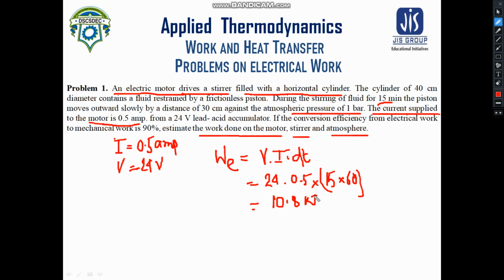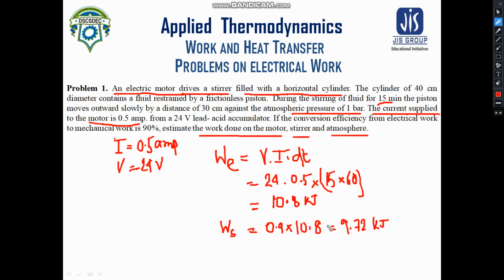Now we have just discussed that 90% of this work is transmitted to the stirrer. If 10.8 kilojoule is the work done on the motor, then the work done on the stirrer will be 90% of 10.8, that means 0.9 into 10.8. That will give us the value of 9.72 kilojoule. That is very simple.